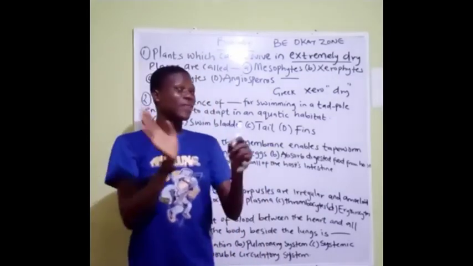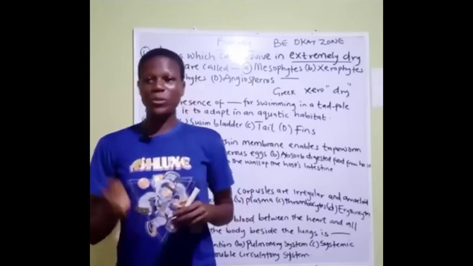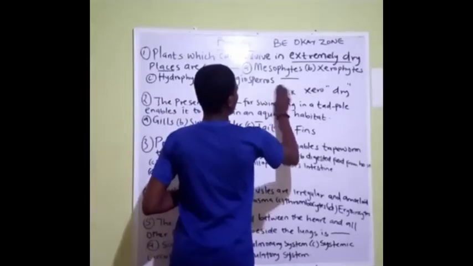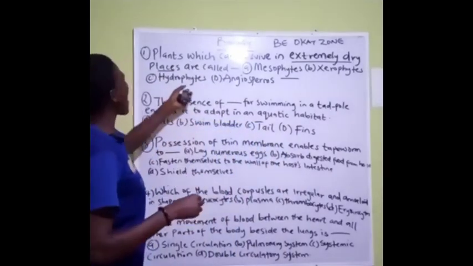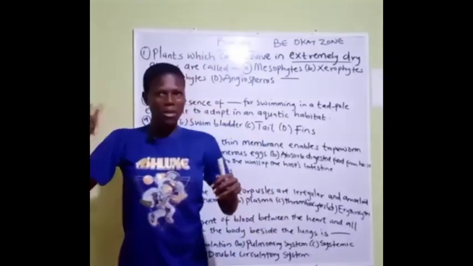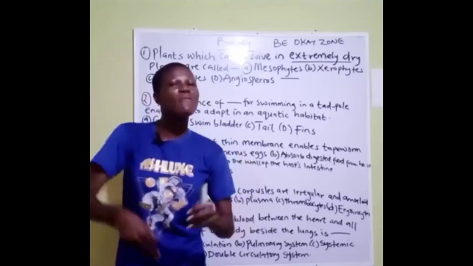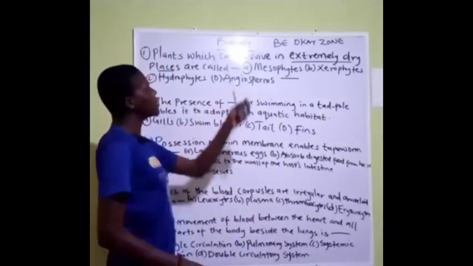So let's leave the answer first of all. At least from this explanation, you know the answer, right? Let's go over to the next options. The next option says hydrophytes. The word hydro means water, and phyte, plants. So these are plants that live in an aquatic environment, that's a water environment.